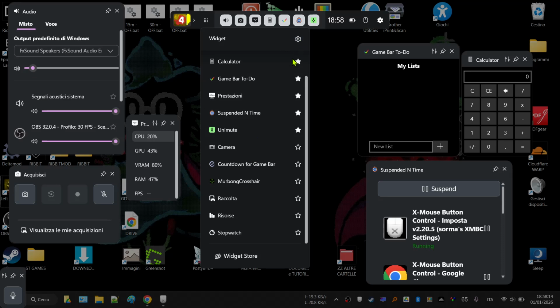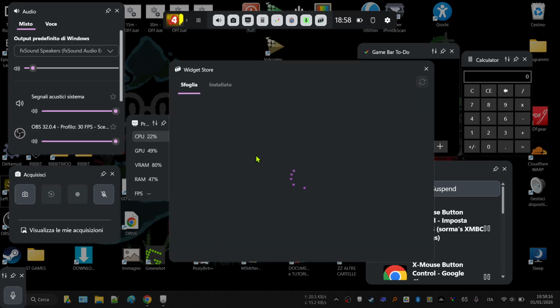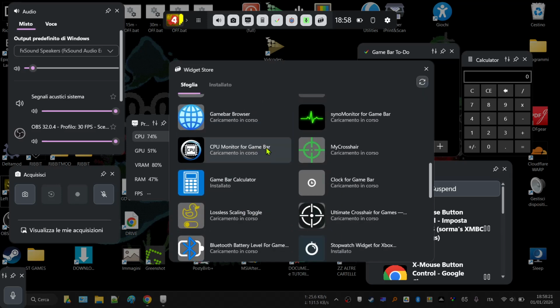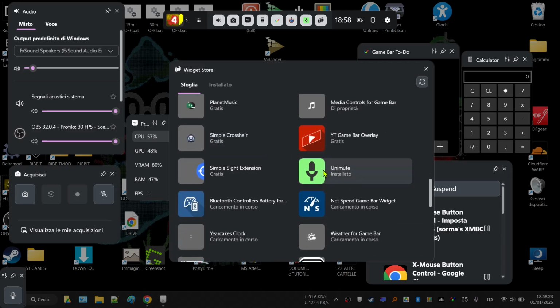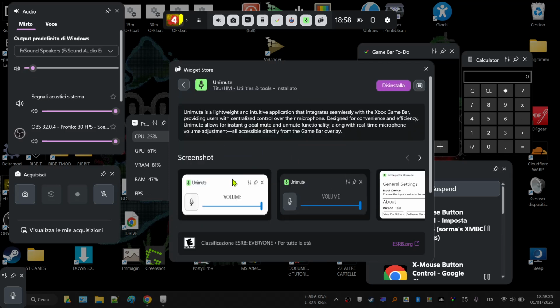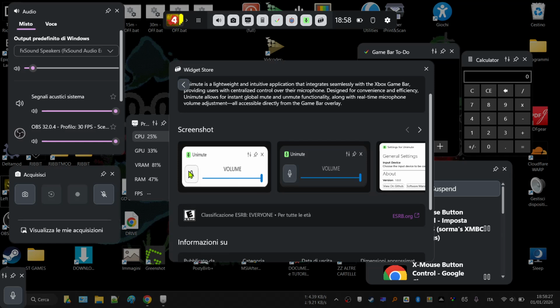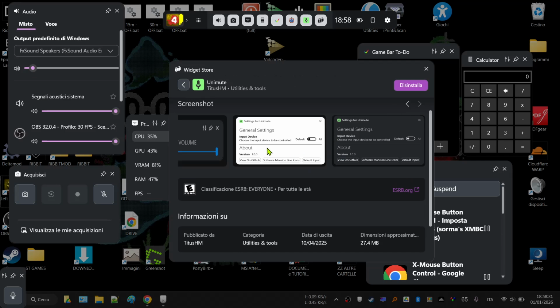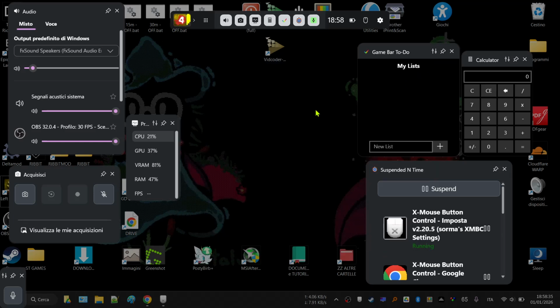Unmute is a really simple widget in the Xbox Bar store, which you can find easily, and it's free. Basically you just click to unmute and mute. You can hide the bar, just install it, really simple, and it will be like this.